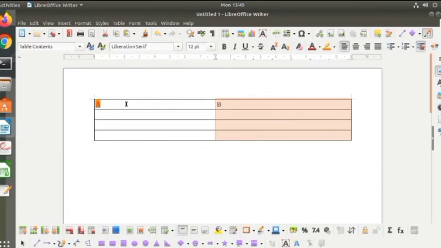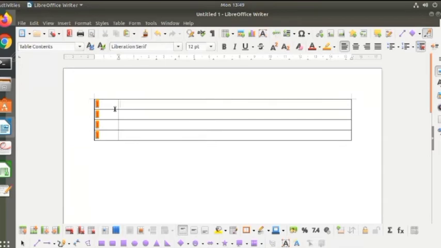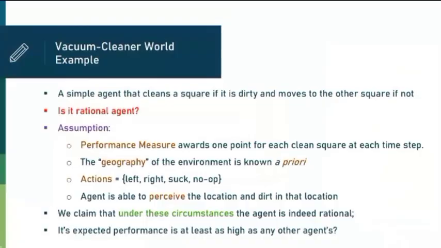So when a robot or vacuum cleaner agent cleans one single square, we will allocate 1 point to it. Same way, if the agent cleans the B room squares, then we will allocate 1 point. The points which are allocated are the measurement we need to consider to evaluate the performance. Performance measure means the criteria we need to consider to measure the performance of the system.